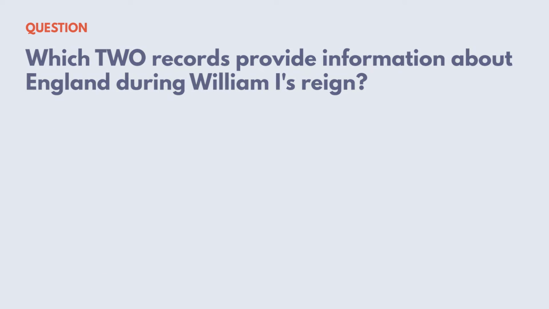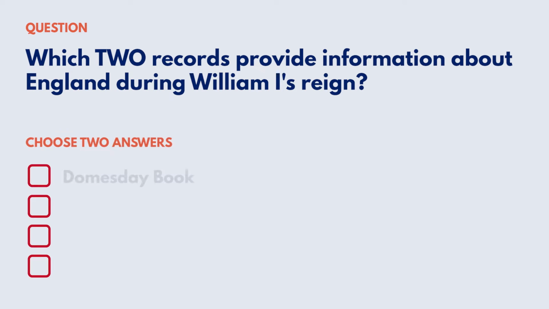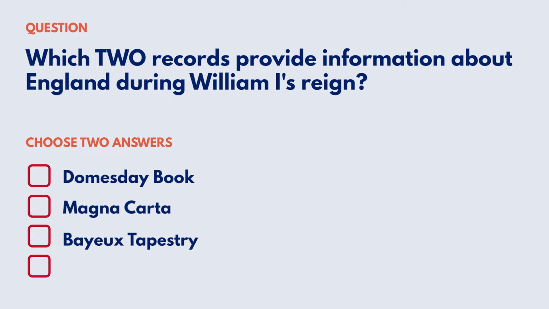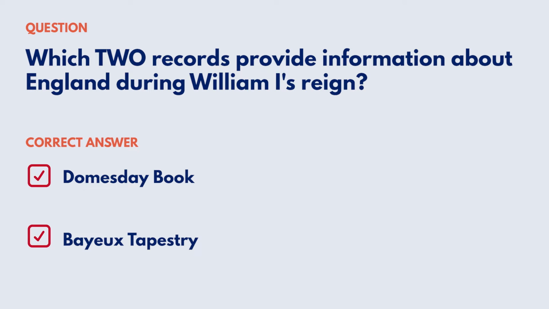Which records provide information about England during William I's reign? Your options are Domesday Book, Magna Carta, Bayeux Tapestry, Diary of Samuel Pepys. Correct answer, Domesday Book, Bayeux Tapestry.